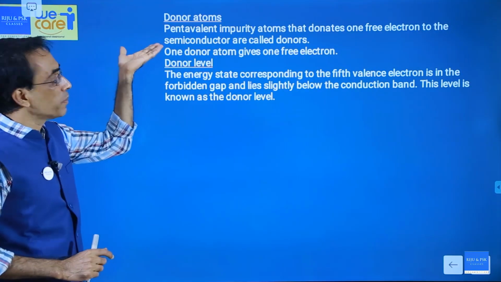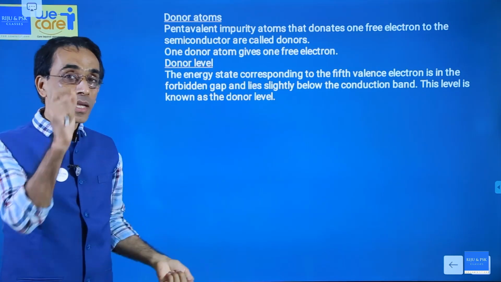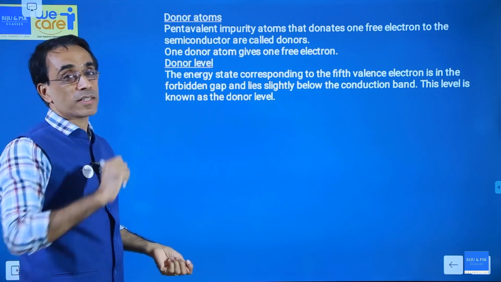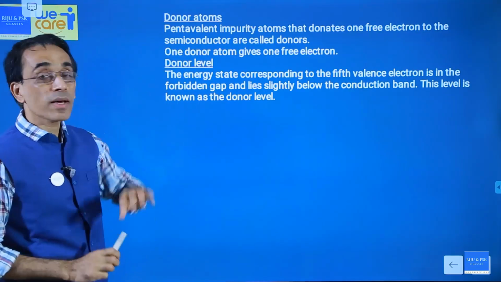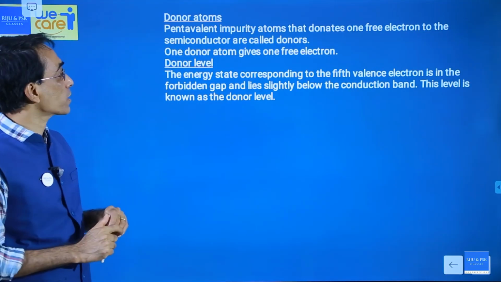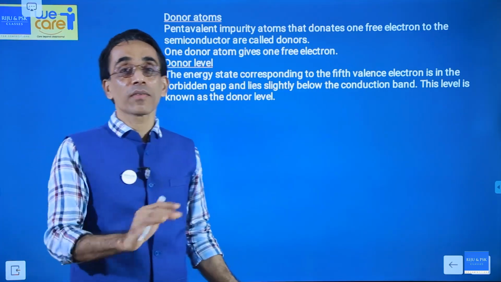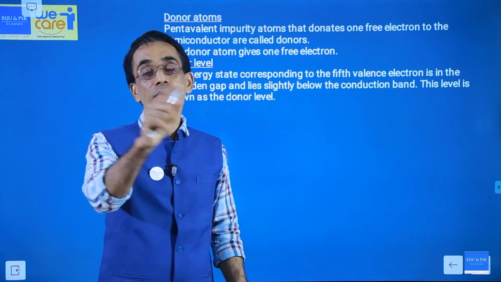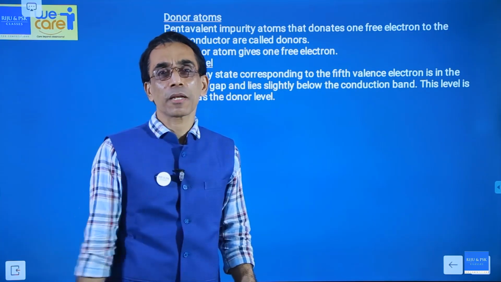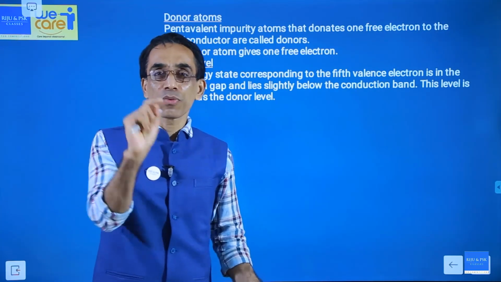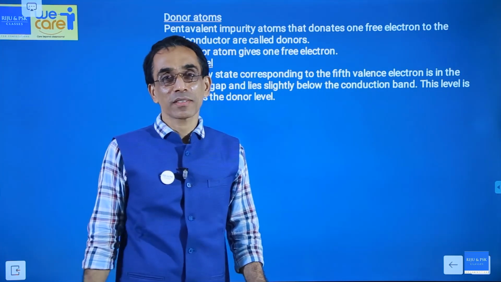Now, the technical terms, donor atoms. What is the meaning of a donor atom? Here the fifth electron is given by arsenic. So arsenic atom is called donor atom. Pentavalent impurity atom is called as donor atom. What is donor level? Donor level represents an energy level. The energy level of that fifth electron. Where is it? Is it in the valence band or is it in the conduction band? What's your answer?